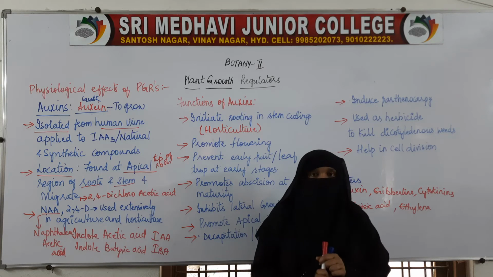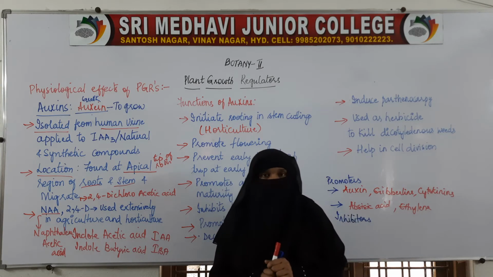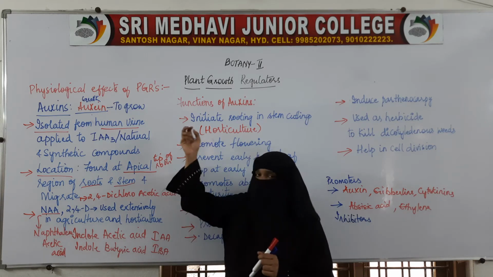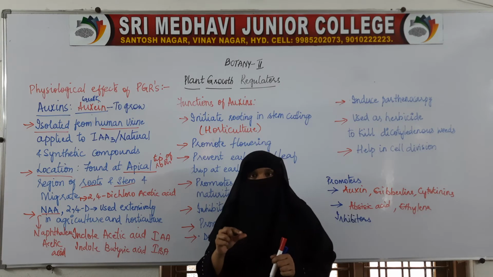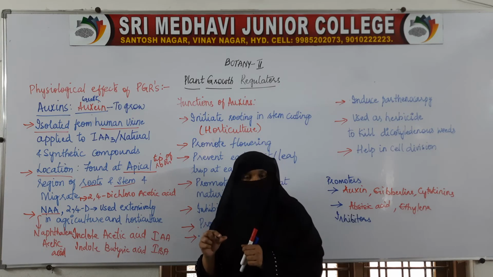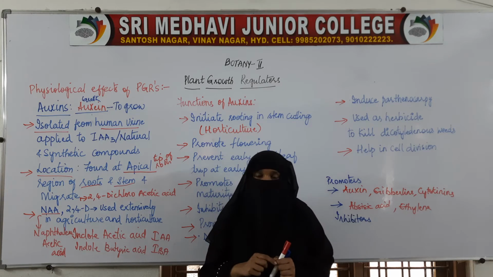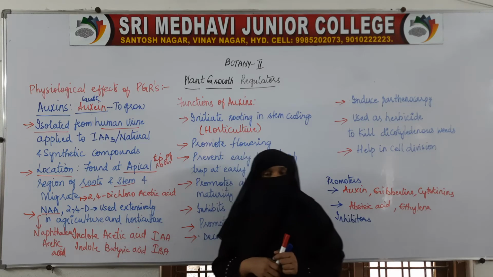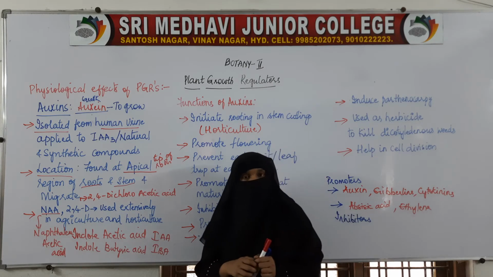So auxin is a growth regulating hormone. The term auxin has been derived from the word auxein, which means to grow, and this term auxin is applied to all the growth regulating compounds which have indole compounds in them. Auxin can be found naturally as well as synthesized in the laboratory.